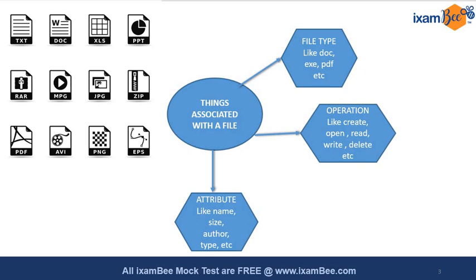In the corner you can see an image with different types of files like txt, which is the text file, doc, xls which is an Excel file, ppt, rar, mpg, jpg, zip formatted files, pdf, avi, png, and eps. So these are different types of files. There are many more, but for your understanding I have put some of them in this video.